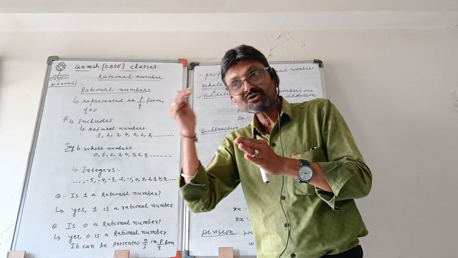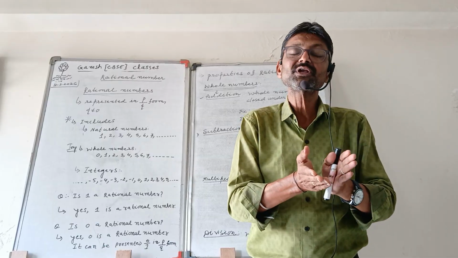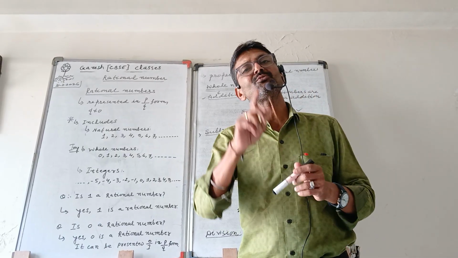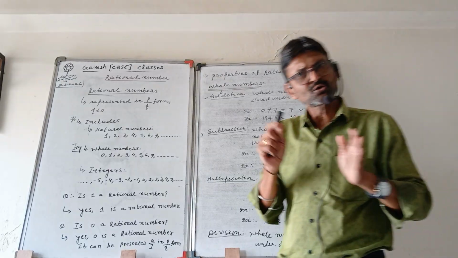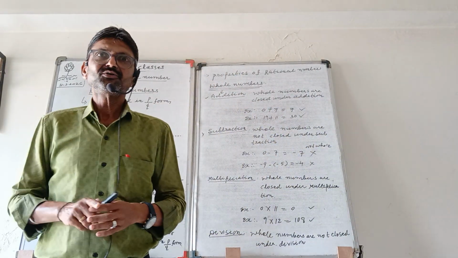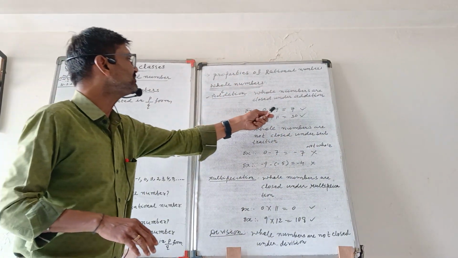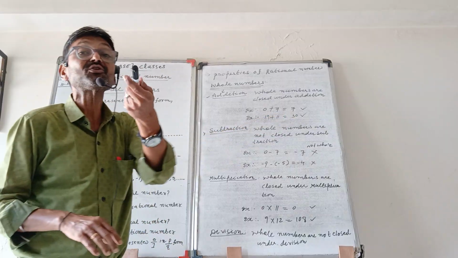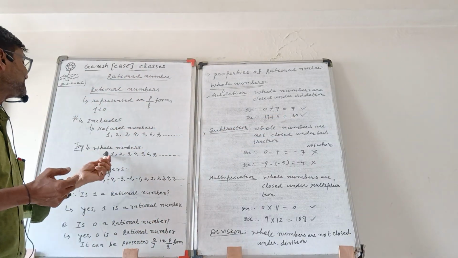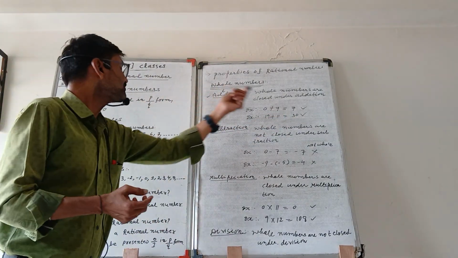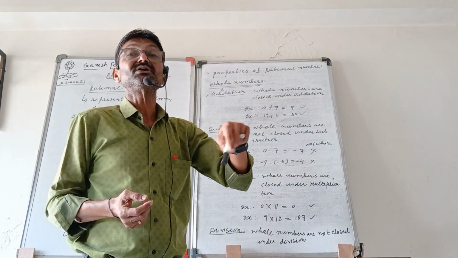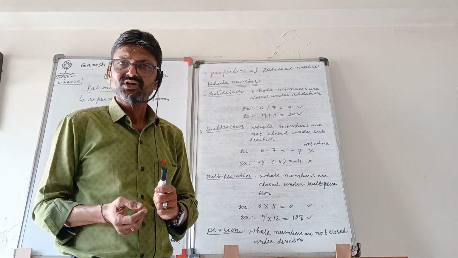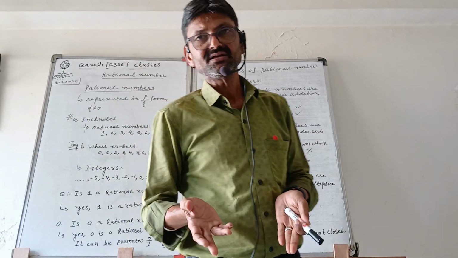It means if one whole number is added to another whole number, the answer will be a whole number. That's why we say the whole numbers are closed under addition. You can see the example: 0 plus 7 is equal to 7. We already know that 0 is a whole number, and 7 is also a whole number. So whole number plus whole number gives a whole number. So the result is 7. You can take any other example.